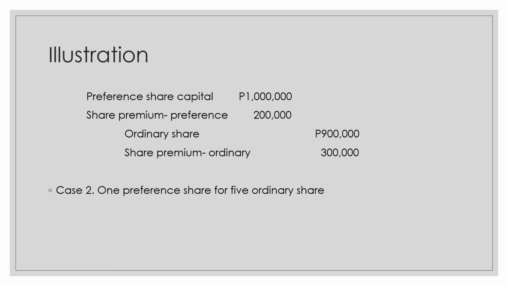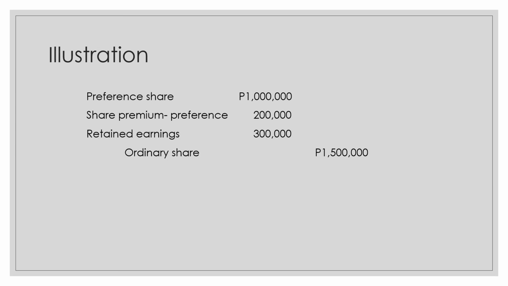While in case 2, the preference share is converted into 5 ordinary shares. By doing the same procedure, the ordinary shares from conversion will have a total cost of 1,500. The excess of the cost of ordinary share over the preference share is charged first to share premium related to preference share, and the remaining will be charged to retained earnings. In this case, no share premium related to ordinary shares is credited because the cost of ordinary shares from conversion is more than the cost of the preference share converted.